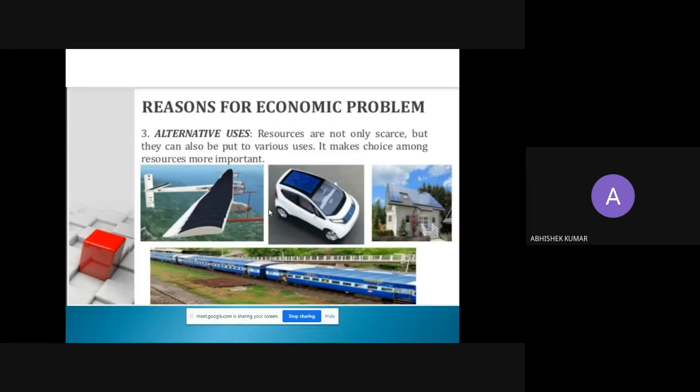Alternative uses. All resources have alternative uses, like uranium. We can produce a bomb with uranium, and we can also produce electricity or power with this uranium. So depending on choice, there are alternative uses of resources.